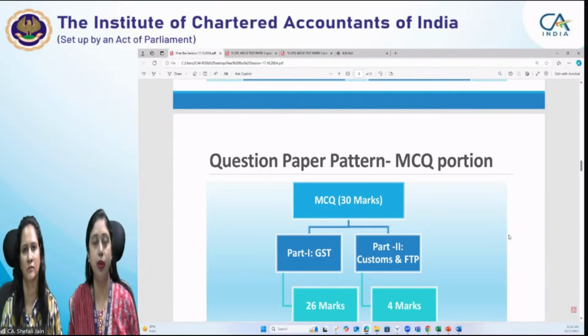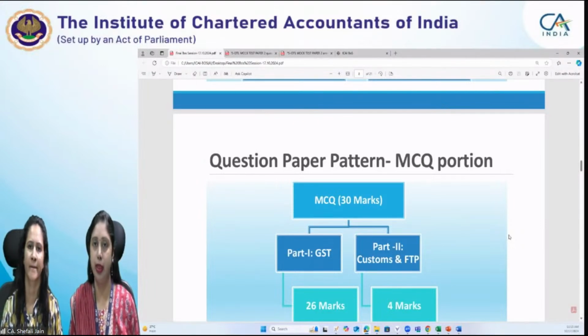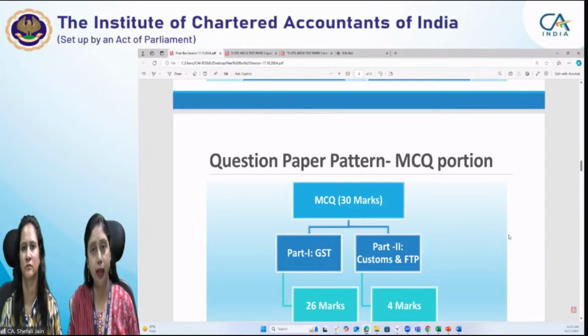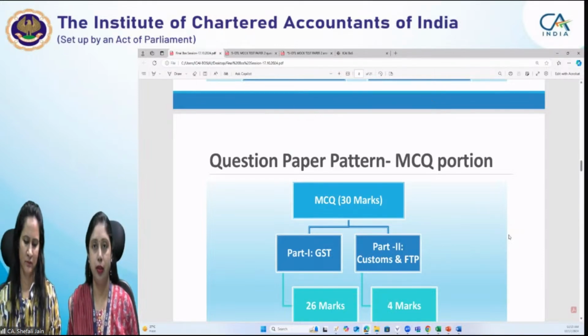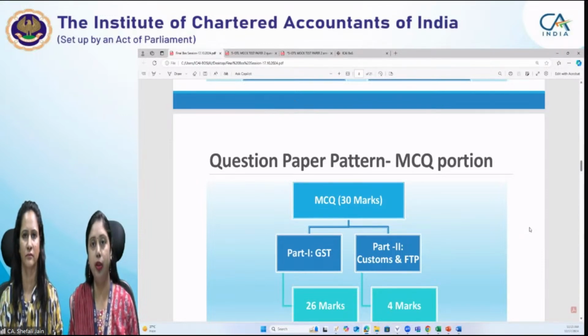Those questions will only be application-based questions. So there will be no direct question which will be based on the provision. Obviously you will be applying the provision for answering that question, but it will not be a direct question based on the provision. It has to be an application of the provision of law for answering that particular question. So all MCQs will carry 2 marks.